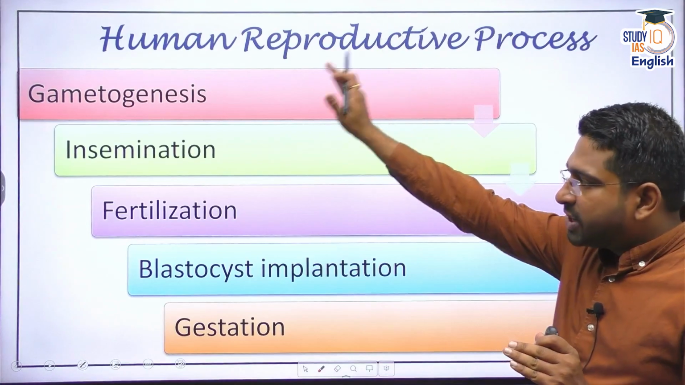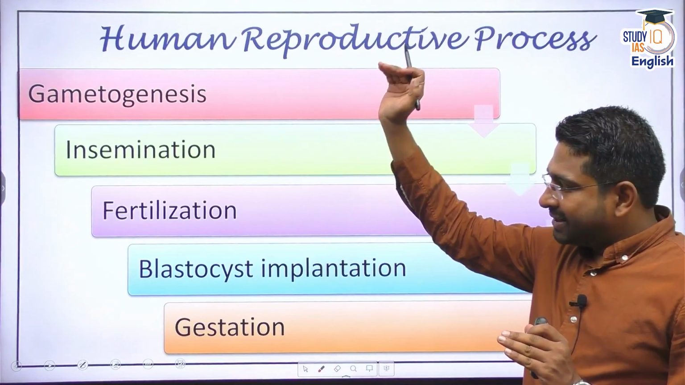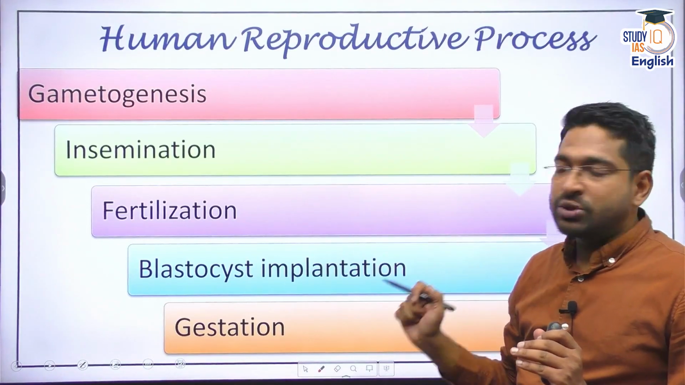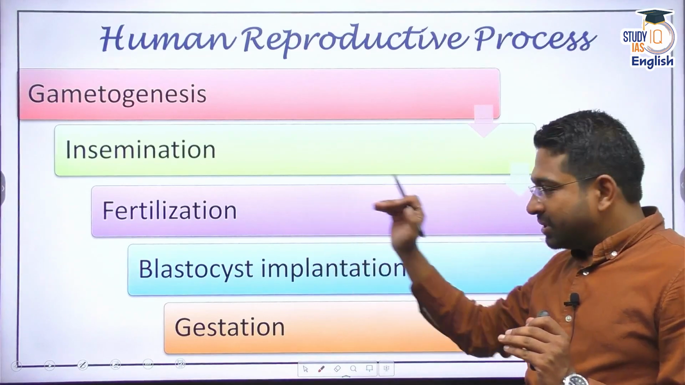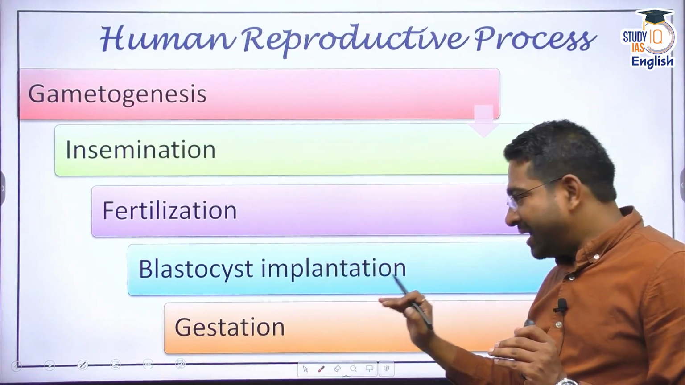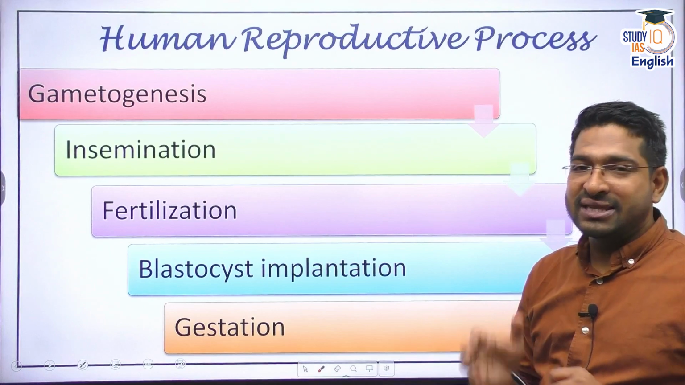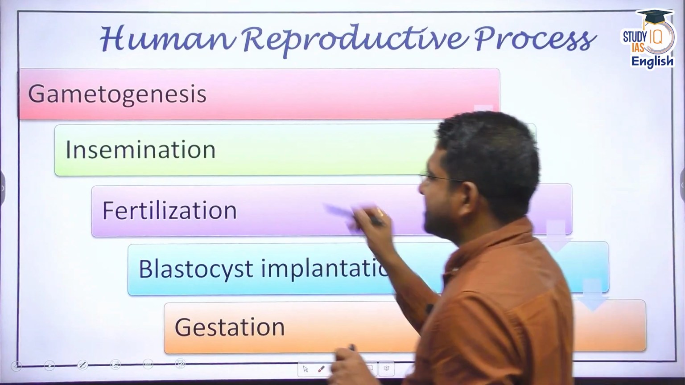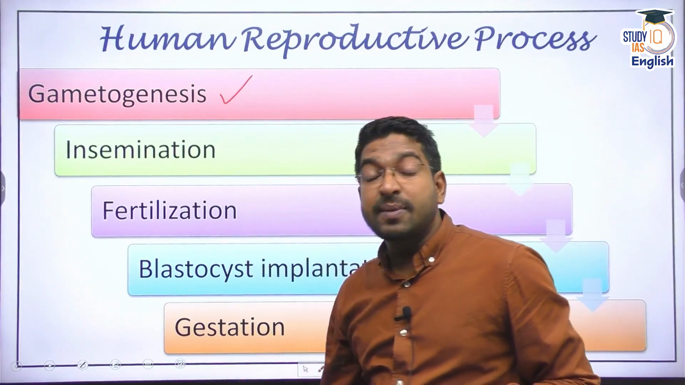The idea of gametogenesis takes place first, then there is the process of insemination, then fertilization, then blastocyst implantation and gestation. Let's try to understand these one by one. The first process is gametogenesis. Now, what is the meaning of gametogenesis?